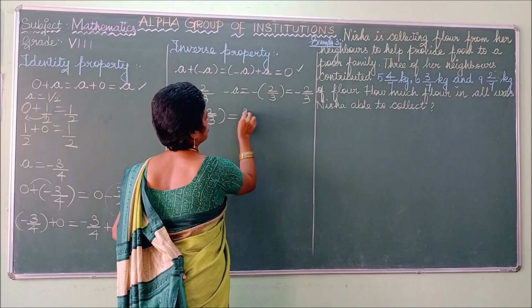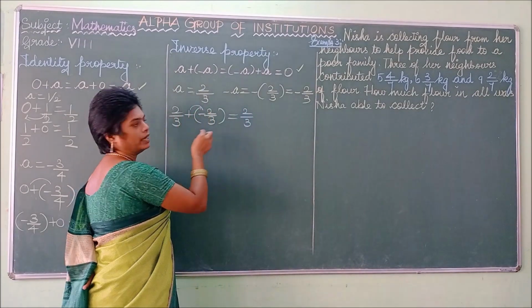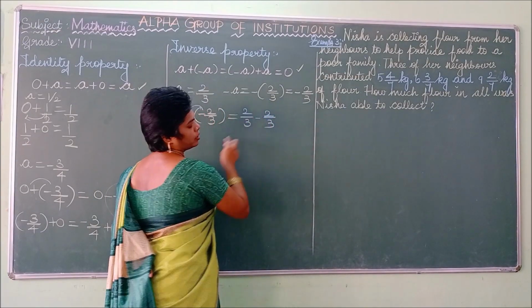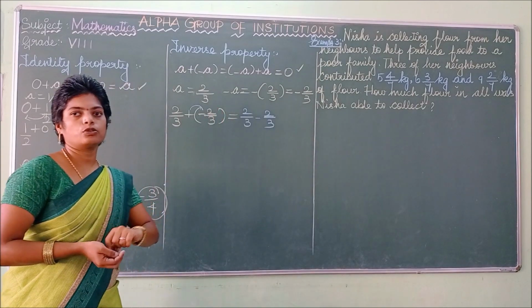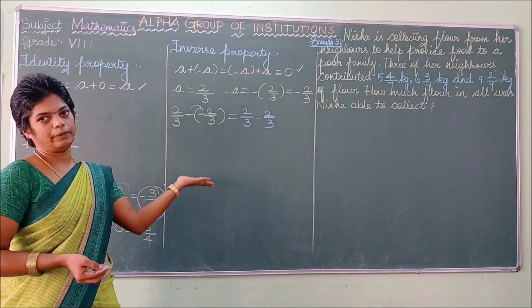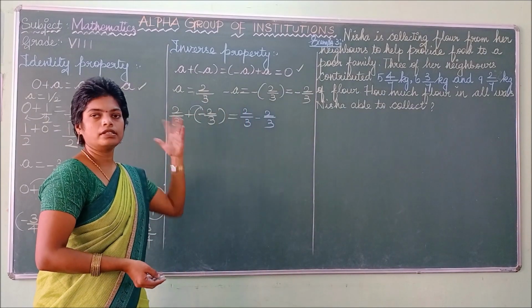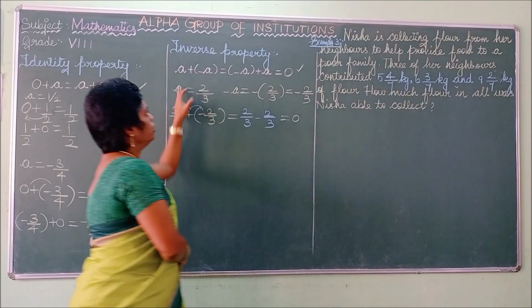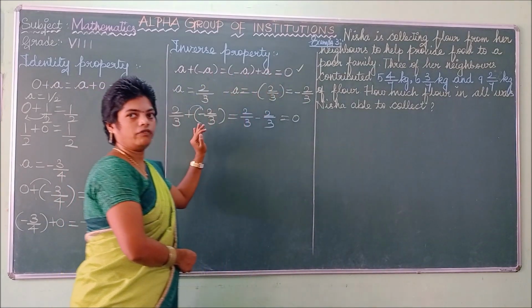So what is this? 2 by 3, plus into minus is minus 2 by 3. So both are the same. Here one chalk is taken; what is in my hand? Nothing in my hand, same process. 2 by 3 taken away means that value is 0. So a plus minus a is equal to 0. First one we have verified.